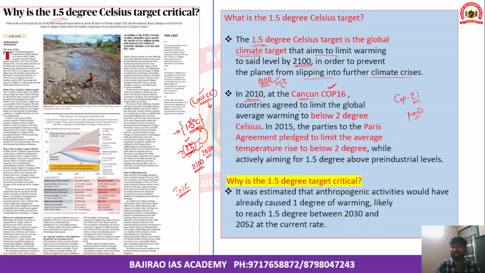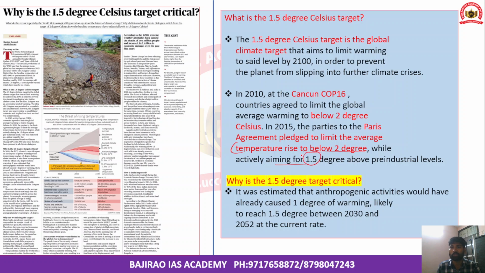In the Cancun summit, countries agreed to limit the global average warming to 2 degrees Celsius. However, in the year 2015, there was the Paris Agreement, otherwise called the COP21 summit. In this Paris Agreement, countries pledged to limit the average temperature rise to below 2 degrees, while also actively aiming at limiting the temperature rise to just 1.5 degrees above pre-industrial levels.